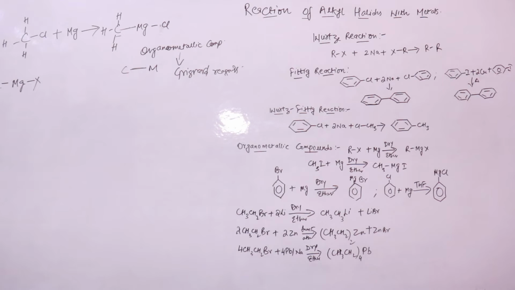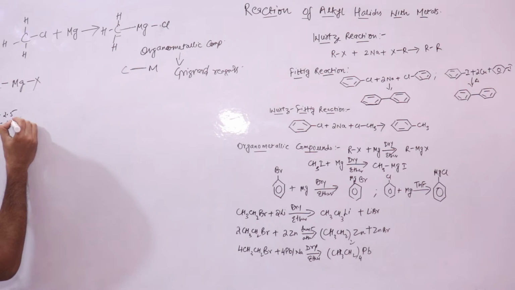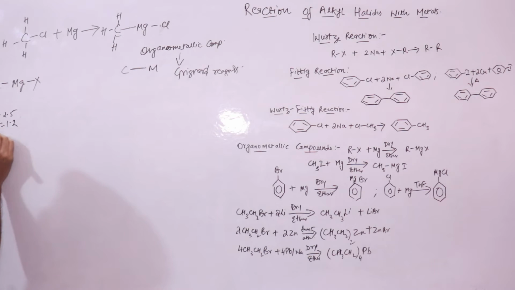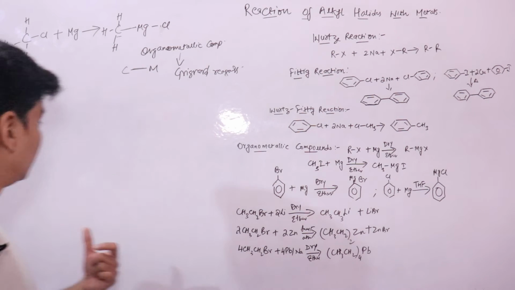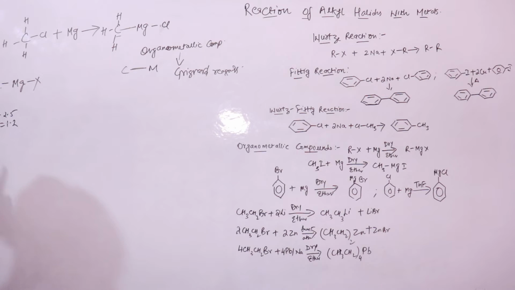The electronegativity of carbon is 2.5 and that of magnesium is 1.5, or I think it's 1.2. You can see there is a huge electronegativity difference between carbon and magnesium, almost half of this.